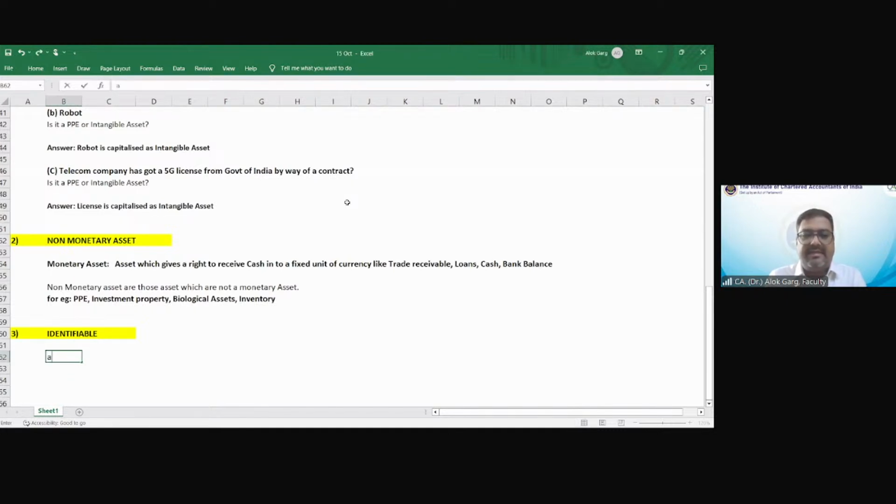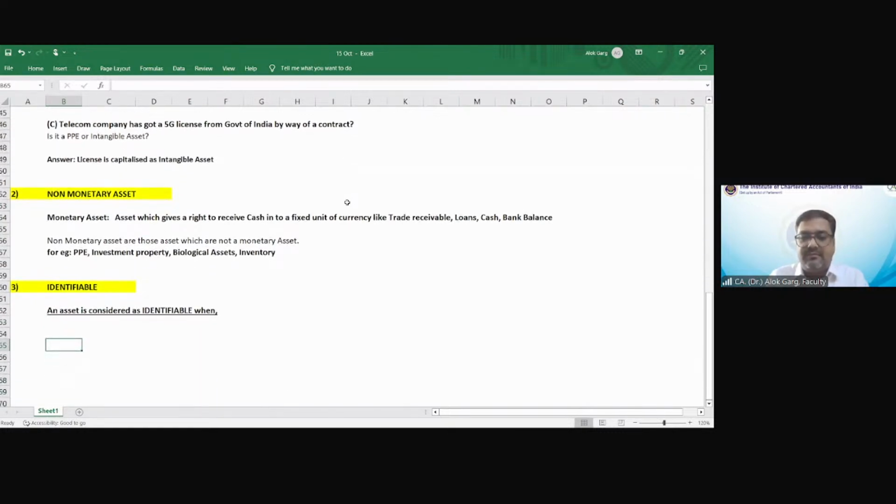An asset is considered as identifiable when it is separable, or arises from contractual or other legal rights.